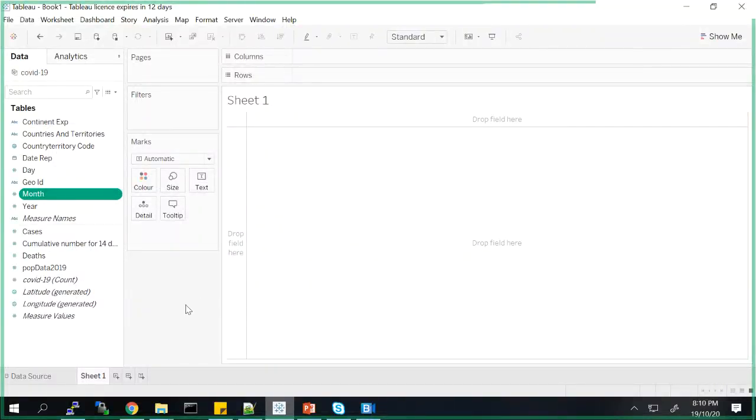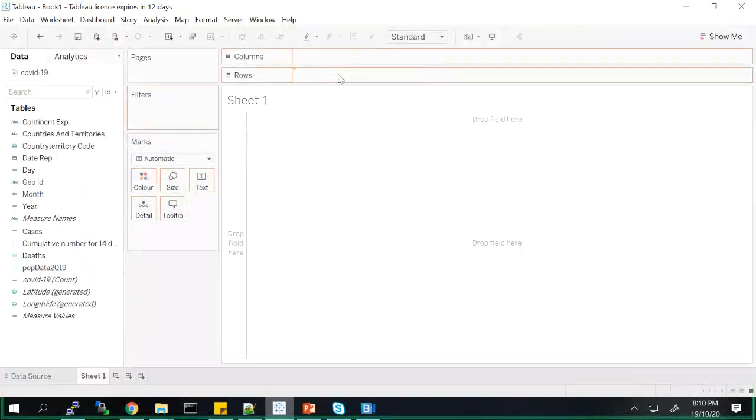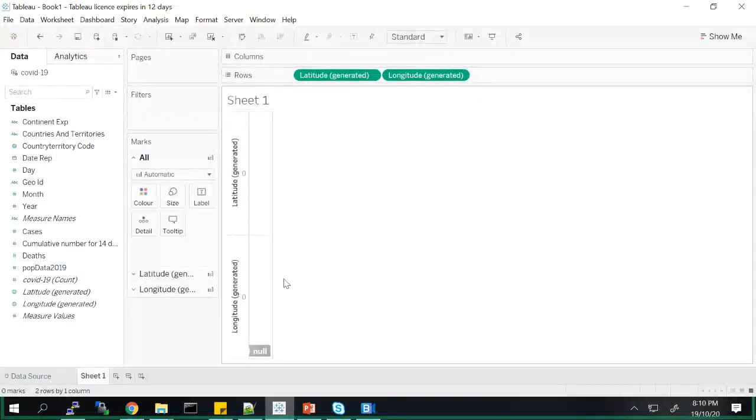First thing what I want to do is, I have this country, like if you see there is a latitude and longitude that is auto generated. Now how did it auto generate? Because we had a column called country territory code, which was a spatial data type. It was able to get the latitudes and longitudes for those. So Tableau does this automatically on its own. So what I'll do is I'll just paste this latitude and longitude. Now I have the latitude and longitudes.